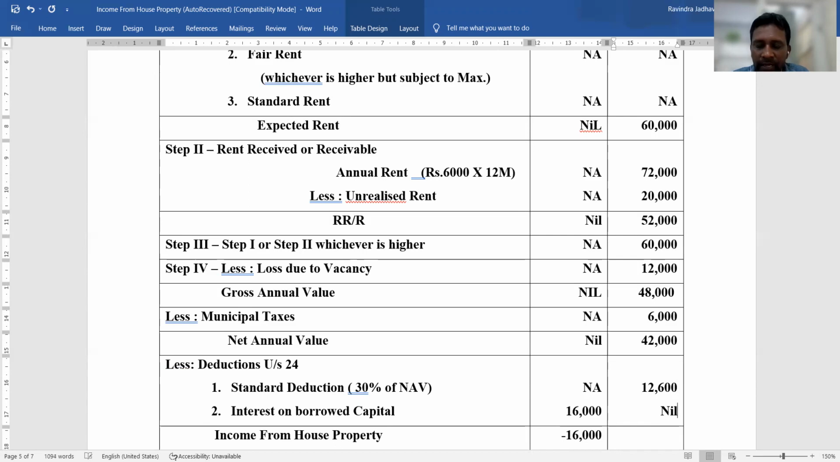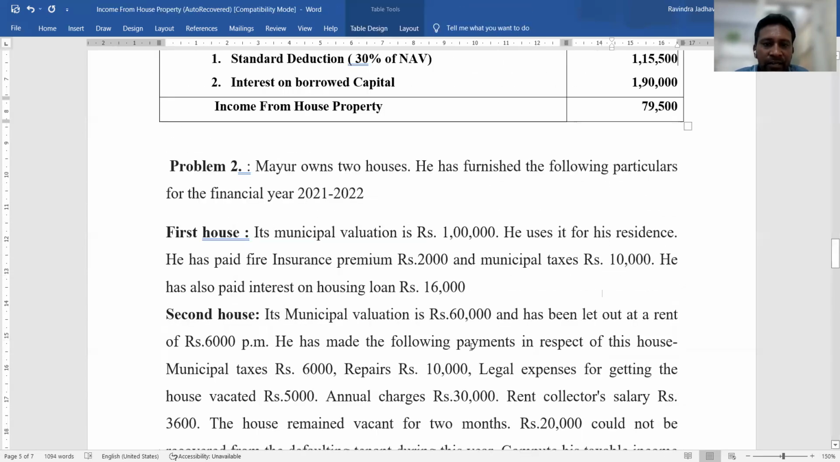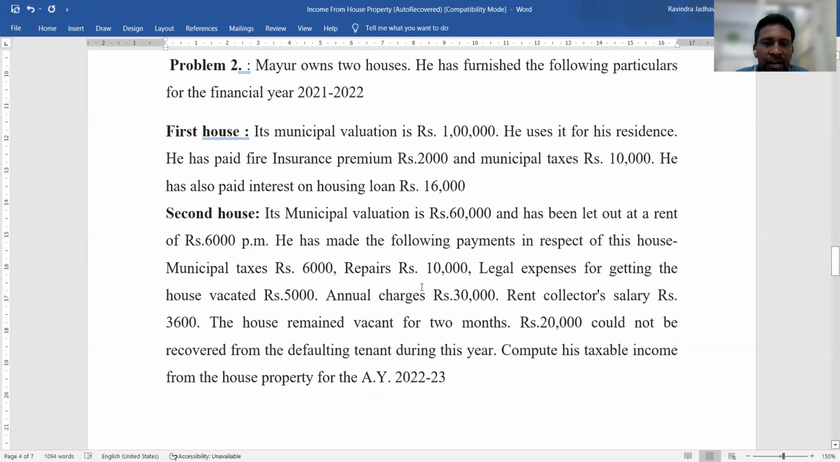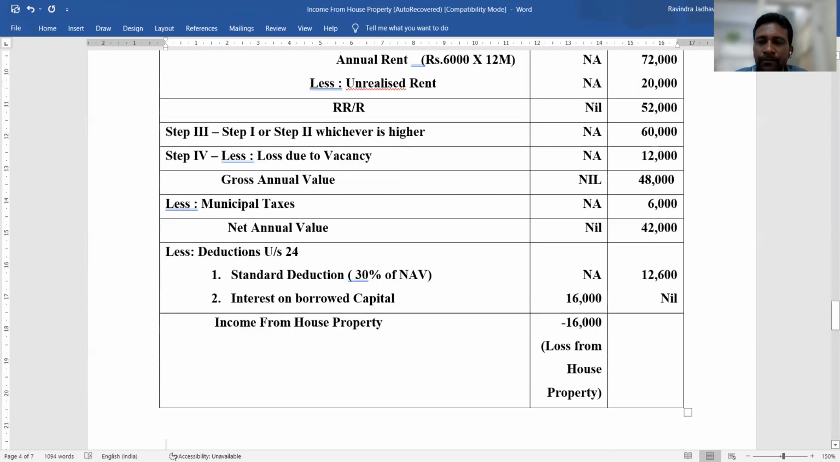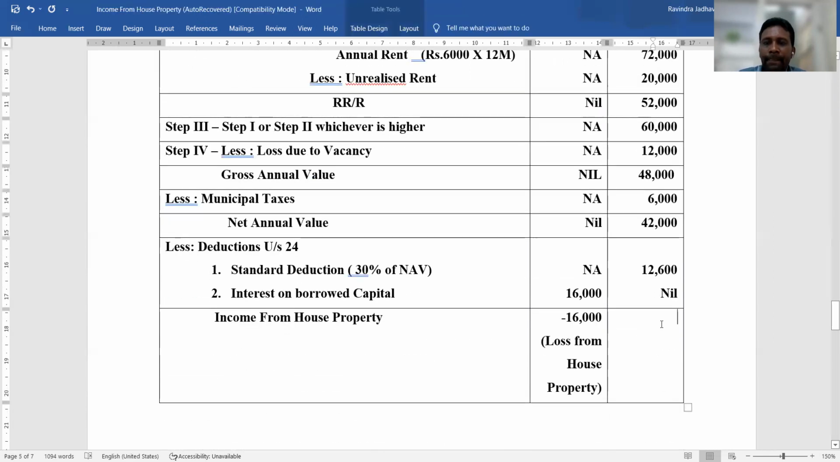And in this problem, interest on borrowed capital is not given. See here, there is no information regarding a housing loan for a fresh construction, or a reconstruction or renovation of the house property. So just deduct the 12,600 from 42,000. 42,000 minus 12,600. So 29,400 is the income from house property.